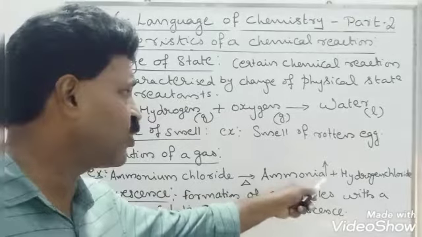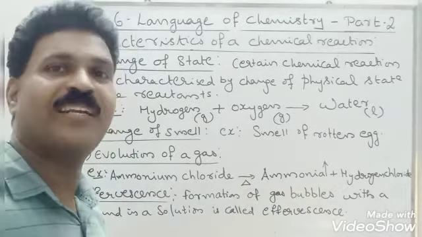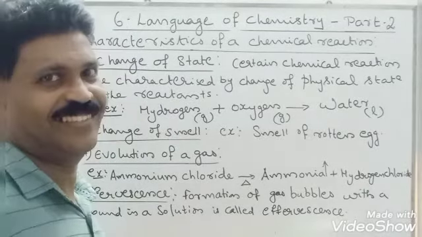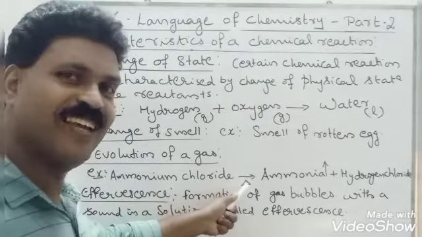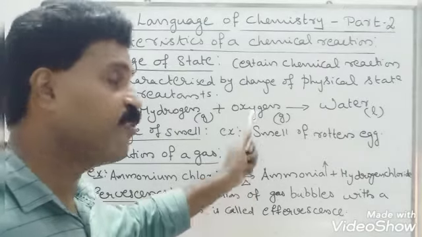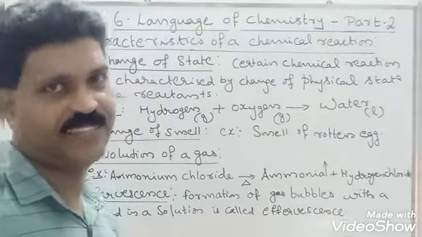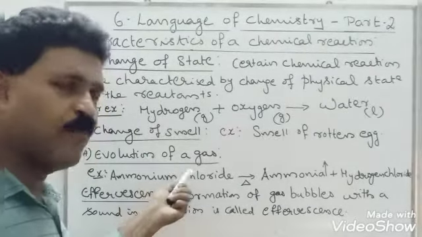Okay, for the gas we show an arrow mark in the upward direction. So certain chemical reactions are characterized by the evolution of a gas. Okay, study the example, ammonium chloride. When we supply heat energy to a temperature of 340 degrees Celsius, solid ammonium chloride will break down to form ammonia gas plus hydrogen chloride gas. But here it is solid ammonium chloride.